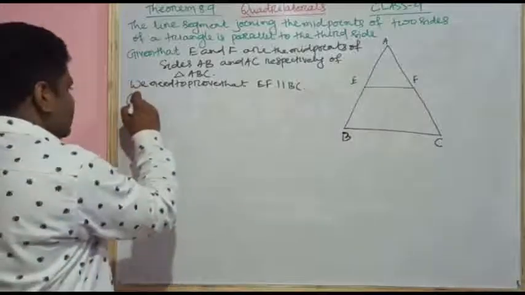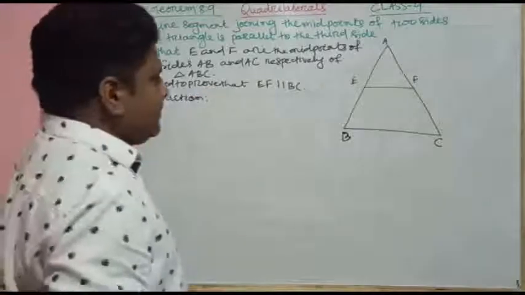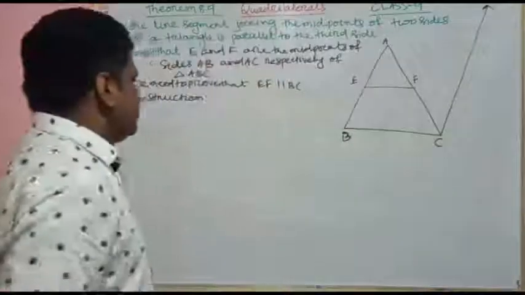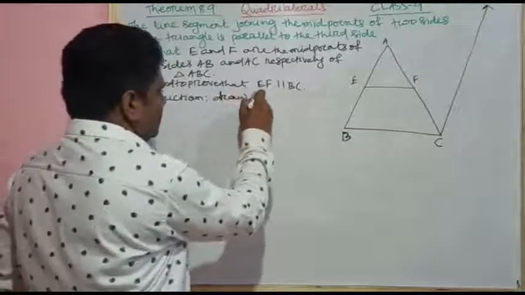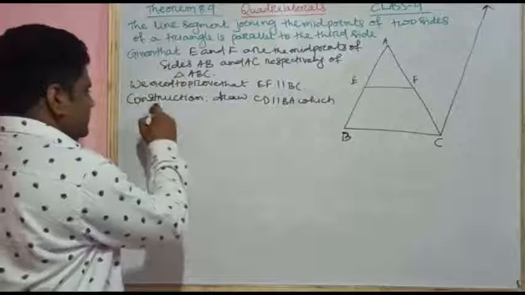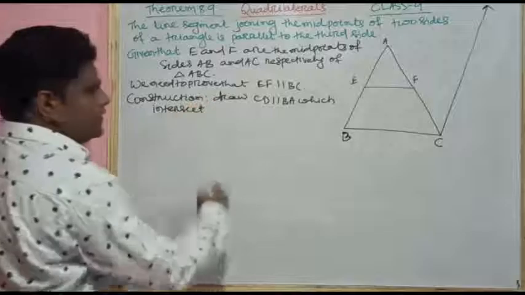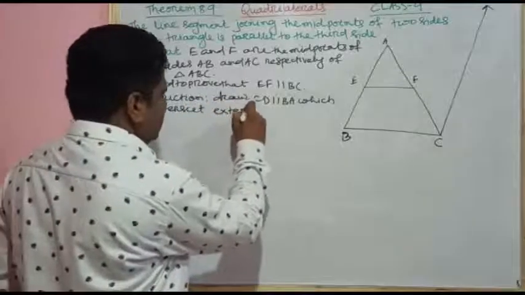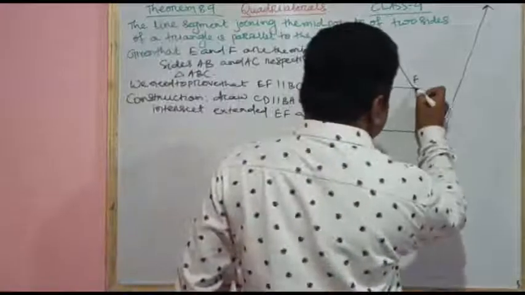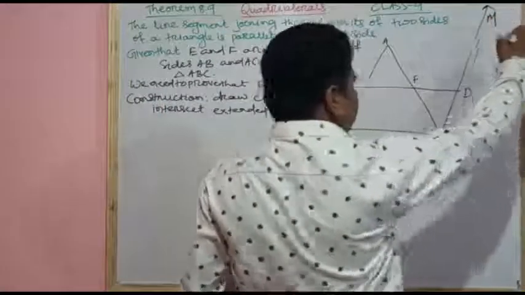For this purpose we need to do a construction: draw CD parallel to BA, which intersects extended EF at D. Means if we extend this, it will intersect at D. Let's name it as M or anything like that.